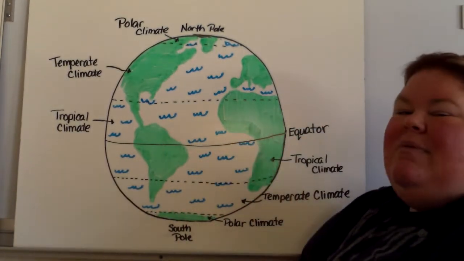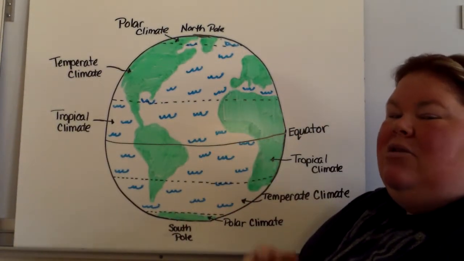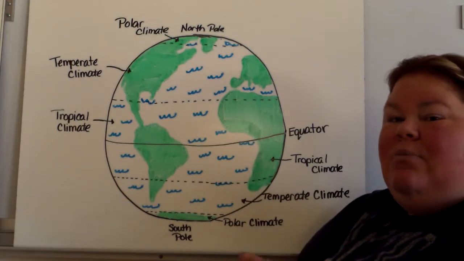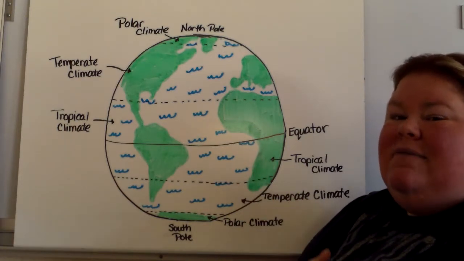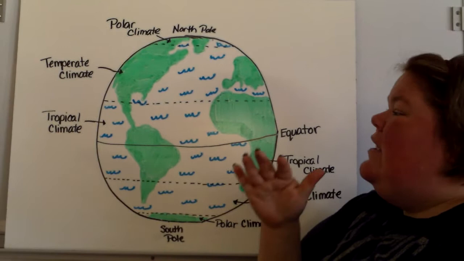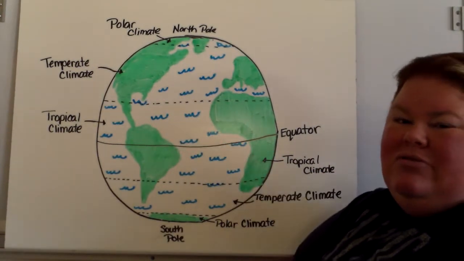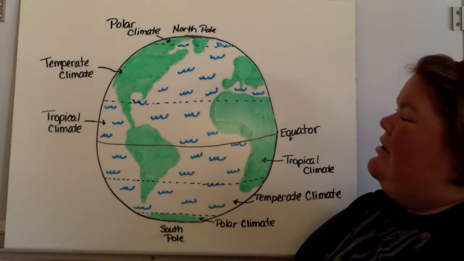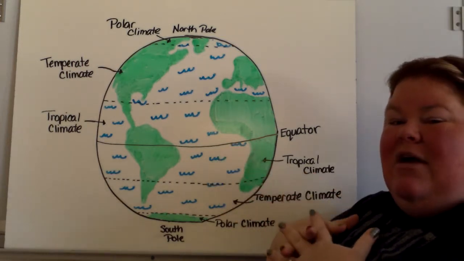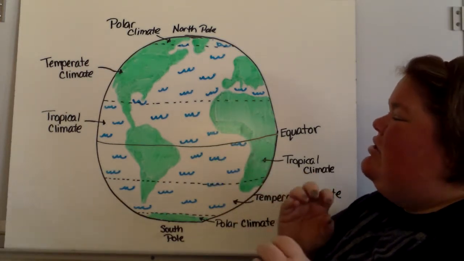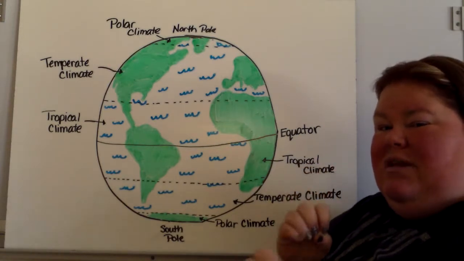Now, this is a map of the earth, and we have the three different regions that have these three basic climates. Now, when you get close to the different climates, sometimes they overlap slightly. So this is not 100% exact.